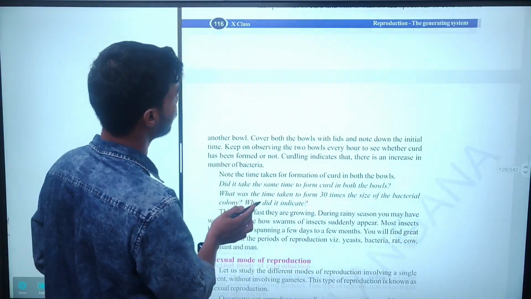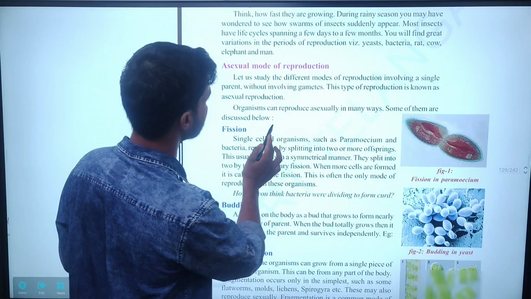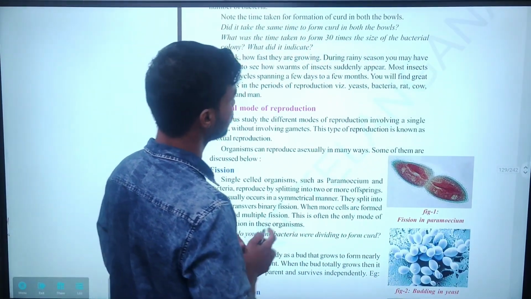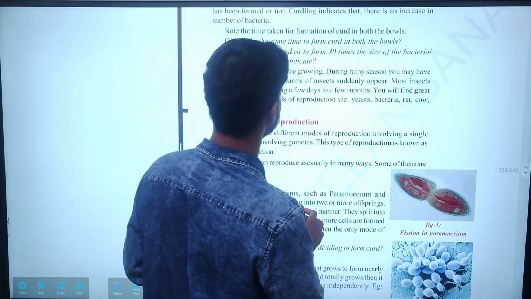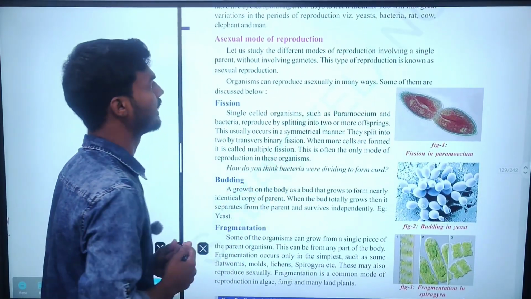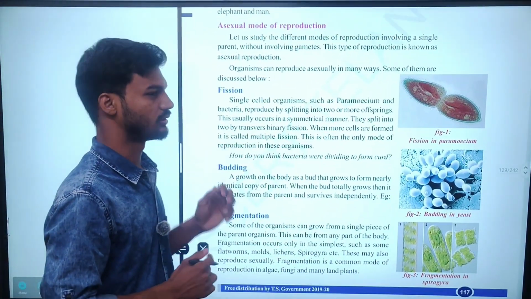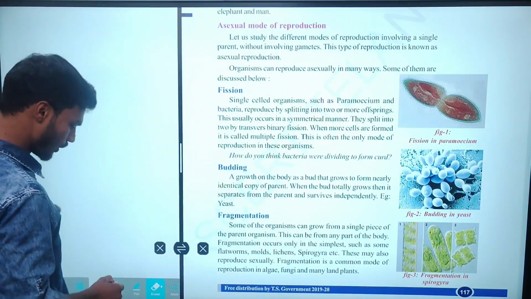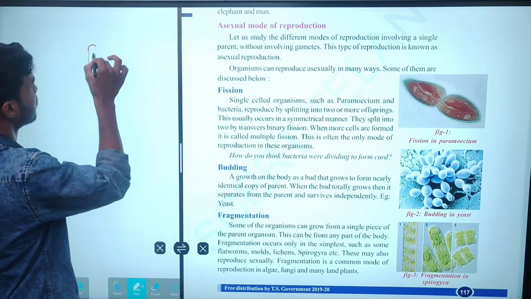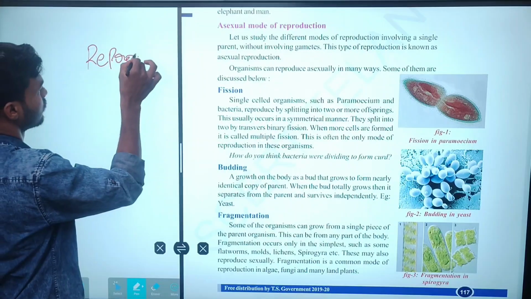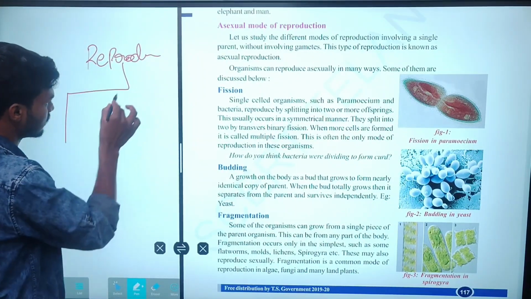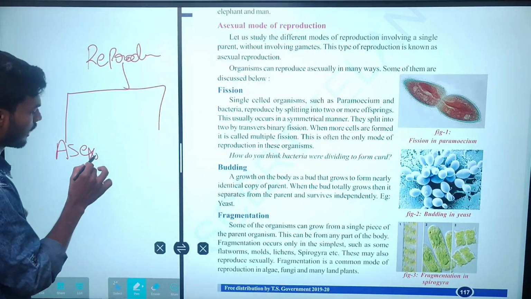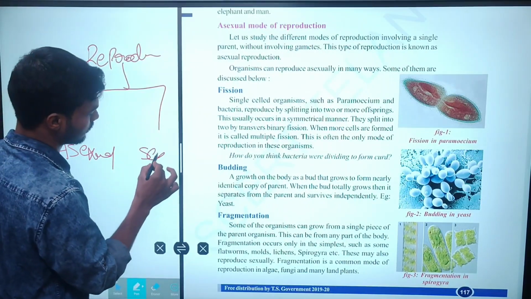Next, coming to Activity 2, where we are given asexual reproduction. Okay, next coming to the asexual mode of reproduction. Generally we know that reproduction is classified into two categories: asexual and sexual reproduction.